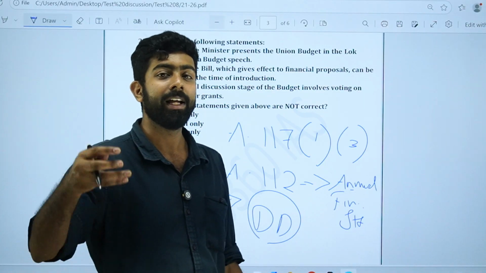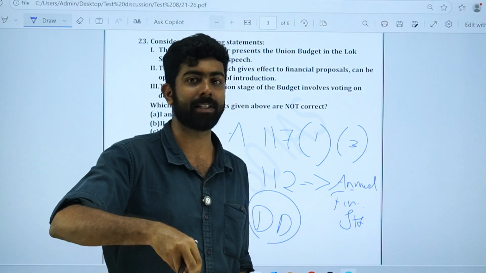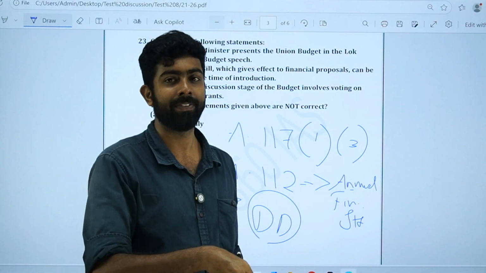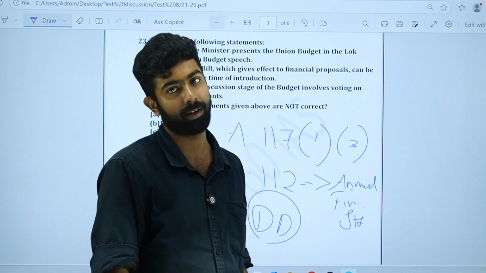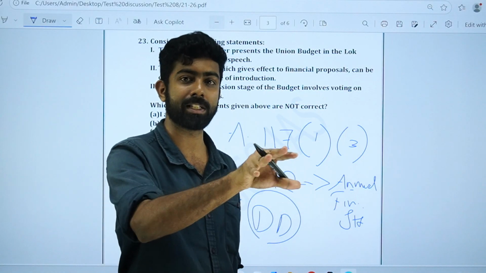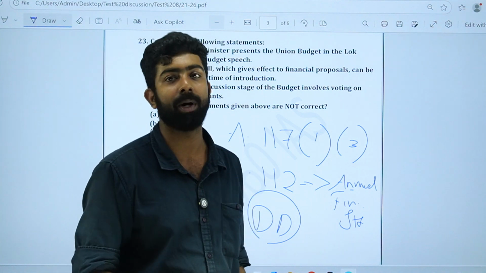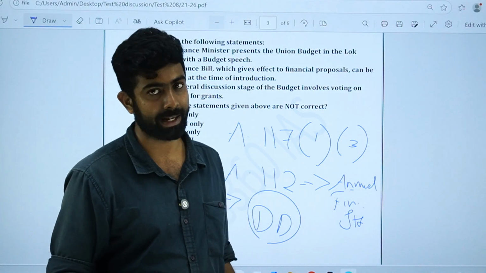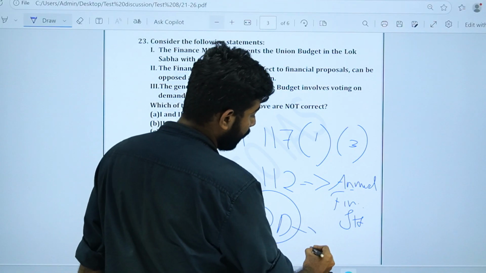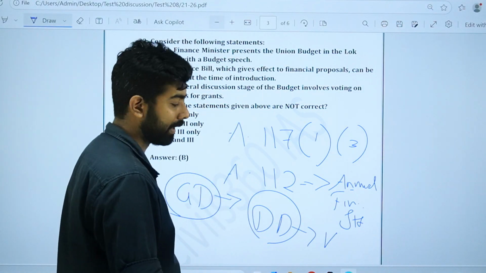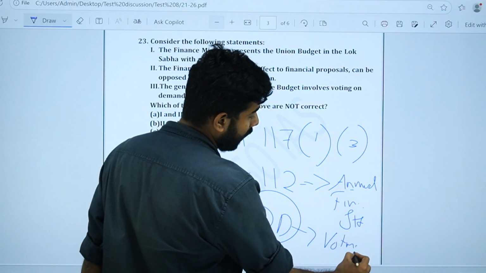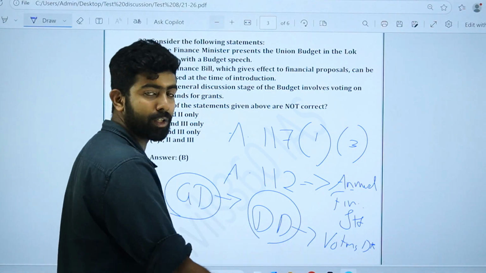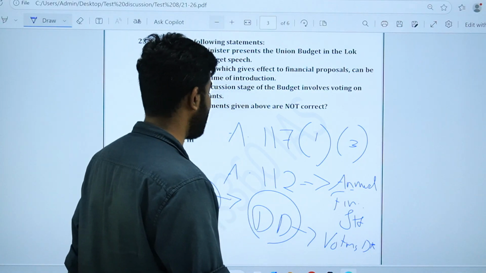A detailed discussion is when the 24 department related standing committees examine the needs of different ministries of the government. Different ministries, through the finance ministry, submit their proposals: they need this much amount. And that will be studied by the department related standing committee. Then comes the voting on the demand for grants. The voting takes place only in the Lok Sabha. It does not happen in the Rajya Sabha, but the rest of the process happens in both Lok Sabha and Rajya Sabha.